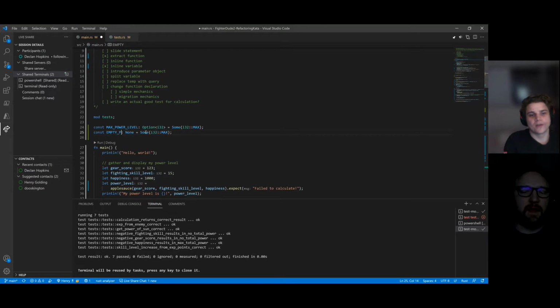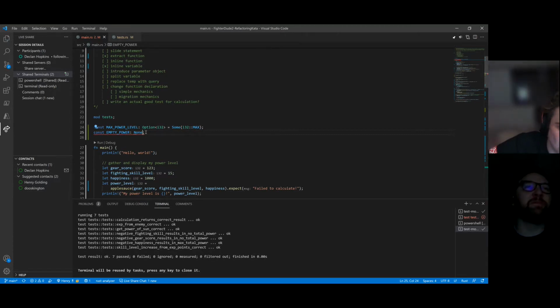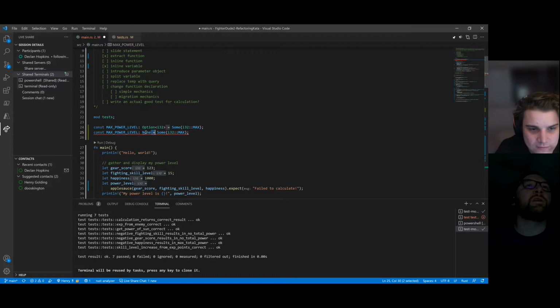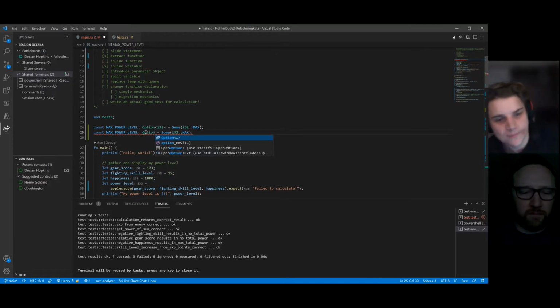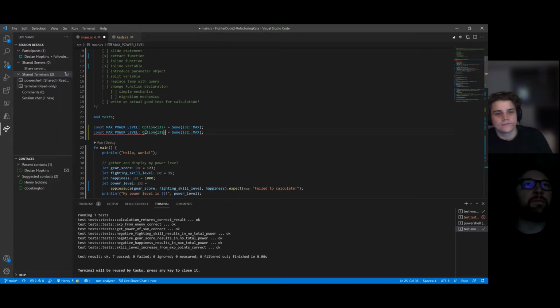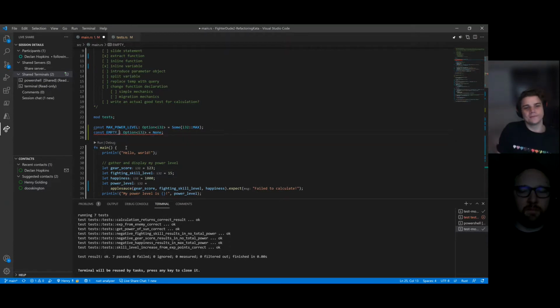And for this, what I would honestly do is introduce my own enum, where none would just be empty power, and then some would be some. Anyway, that's Rust. Help me out with the syntax on this thing. I guess it would be an option. Option I32 is the type, and then we want to set it equal to None, rather than the Some. Oh, and the big N. Ah, come on, Henry. Okay. And then rename it to empty power level.